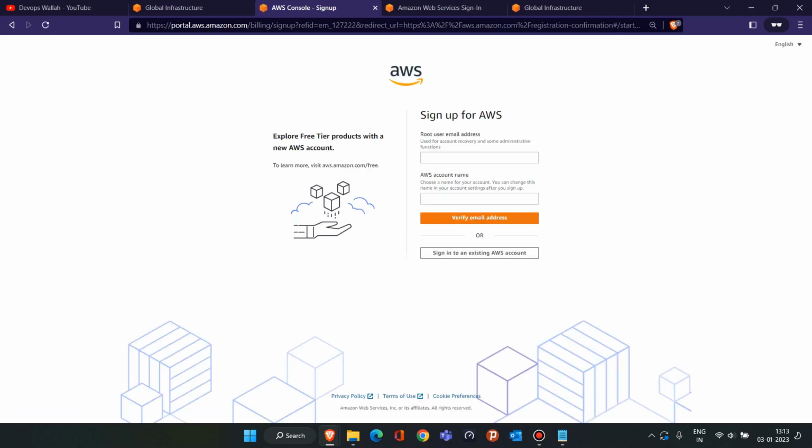So here, as you are seeing, they are asking for your email address, and they are asking for the account name. Account name is something like a username which you want to give for your AWS account, and then you have to verify the email address.